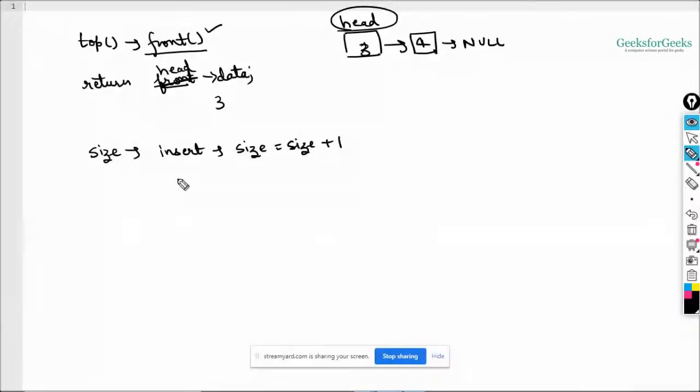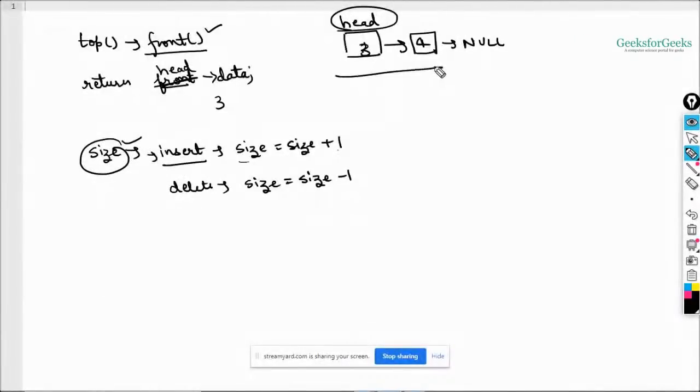Okay. So now say this is my insert. As soon as I insert something, I need to increment the size, right? If I want to delete something, then you just do size is equal to size minus 1, right? So your size will basically contain the number of nodes left in the list, and you can directly return size from here.